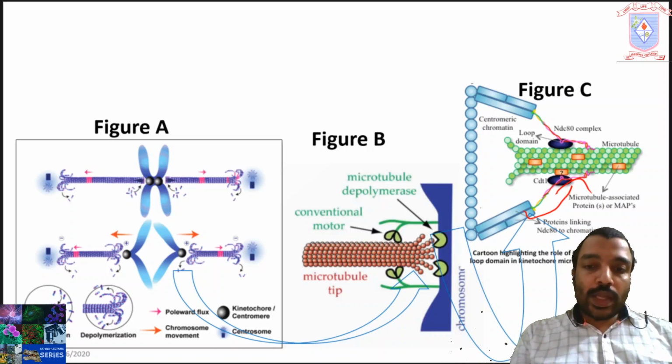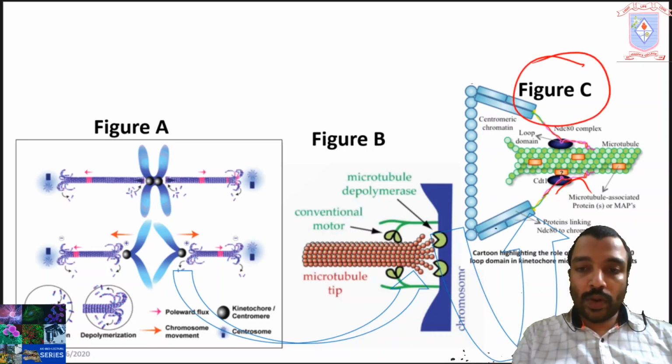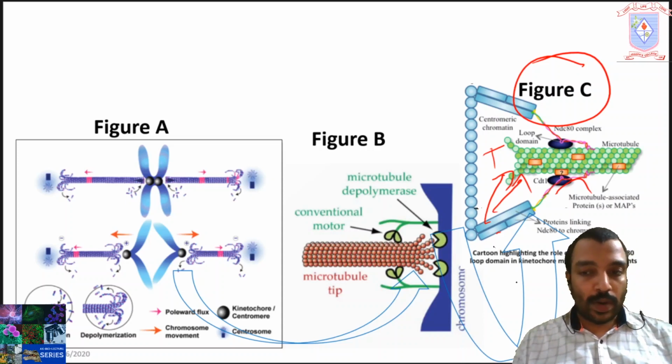When you look at this picture, the kinetochore protein is not at all attached with the very last monomers or extreme end of the microtubule at the plus end of the microtubules.